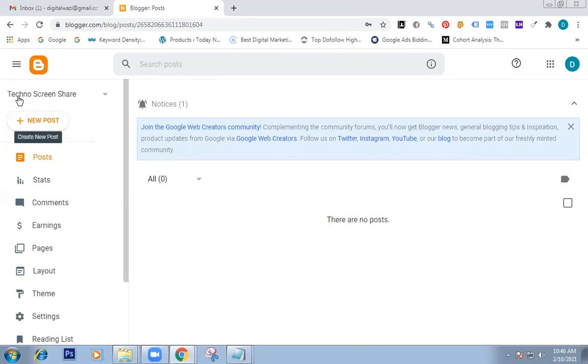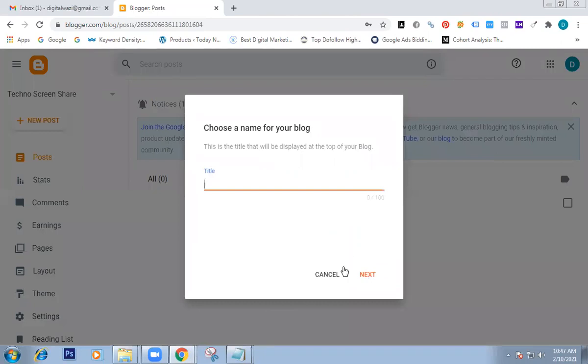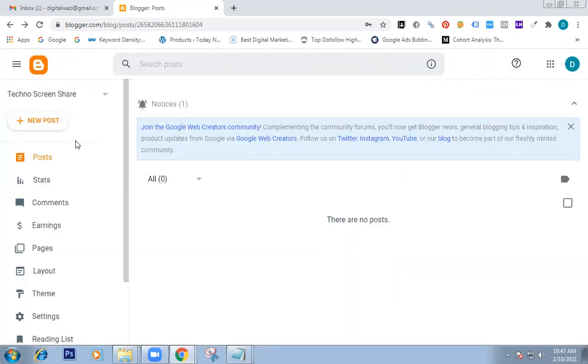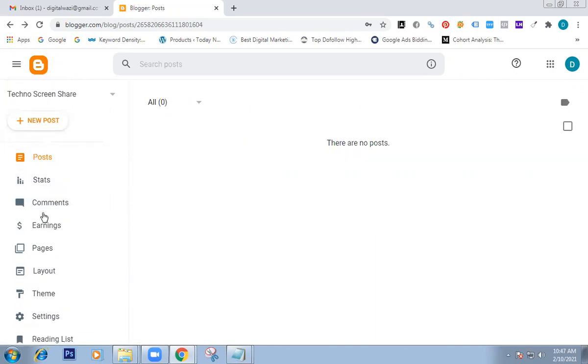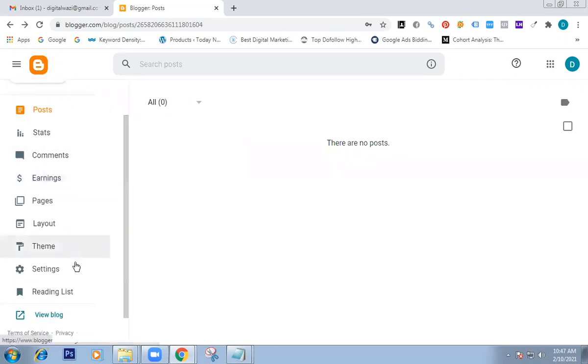Here, this is our blog. If you want to create another blog, click on this arrow mark, click on new blog. Again, the same steps will repeat. Now, after creating the blog, this is our blogger backend. With the help of these blogger backend options, you can design our blog.